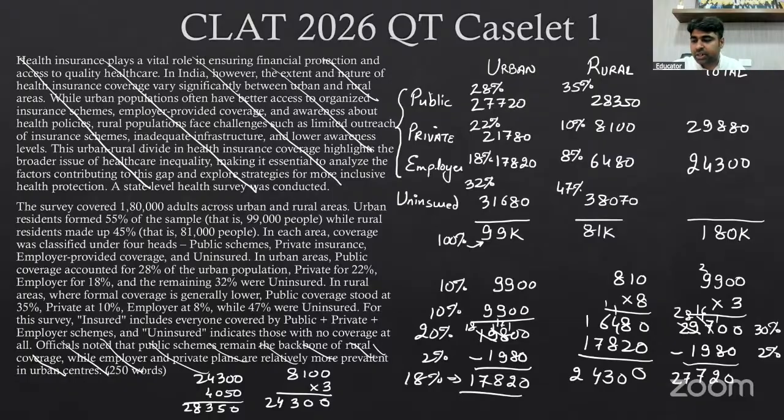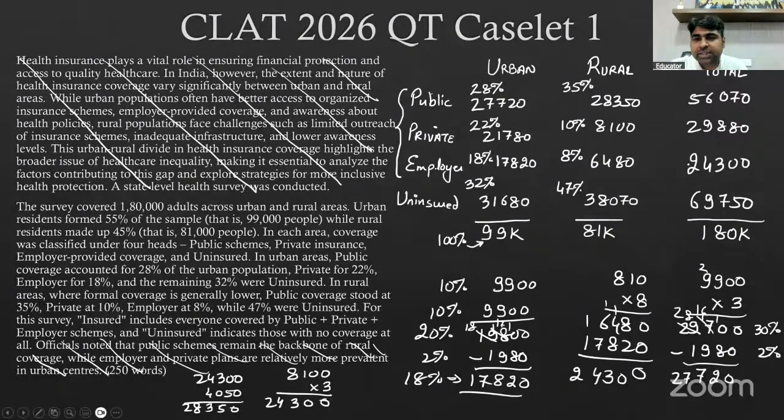Okay. So the 28 percentage of 99,000, yes, we have got it correct. 35 percentage of 81,000, yes, we have got that covered. Now we need to just add up this value, that was 56070. And if we add up the 32 percentage of 99,000 as well, that was 31680 plus 38070. That happens to be 69750, correct?